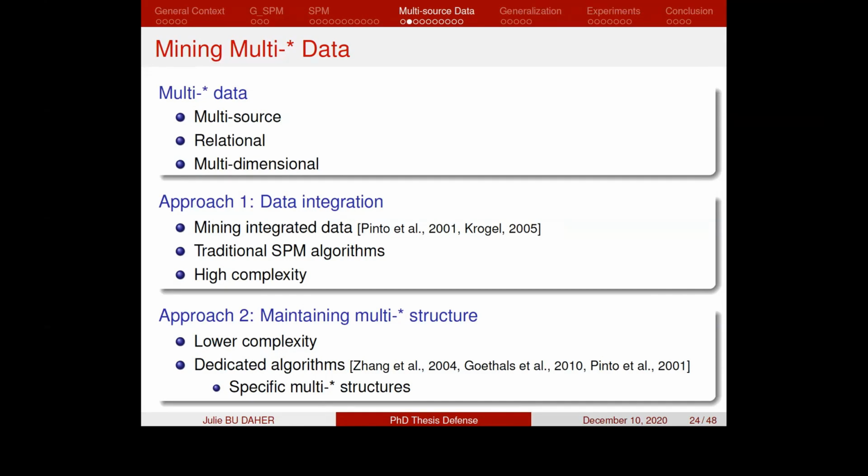However, the limitation of such an approach is that it is of high complexity, especially when the amount of data is huge. The second approach proposed in the literature is an approach which maintains the multi-star structure of the data. Although this approach is of lower complexity than the data integration approach, the algorithms proposed in this approach are algorithms that are dedicated to the specific multi-star structure of data that they have. And as we don't have the multi-star structure that they have, we propose our own dedicated algorithm.